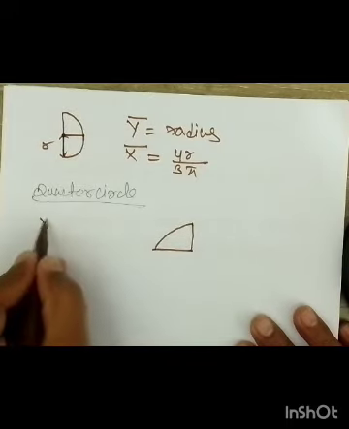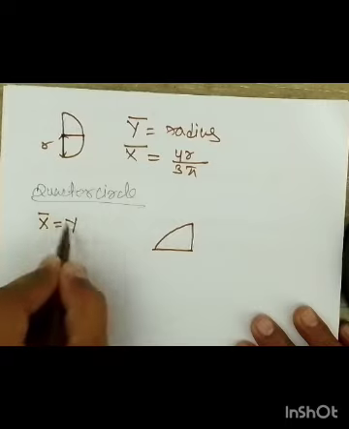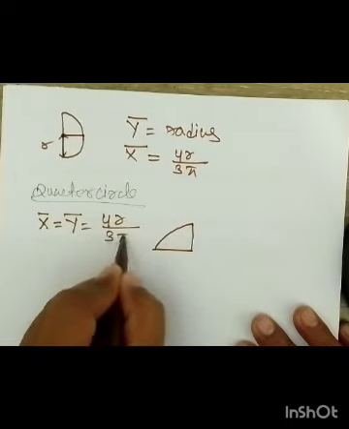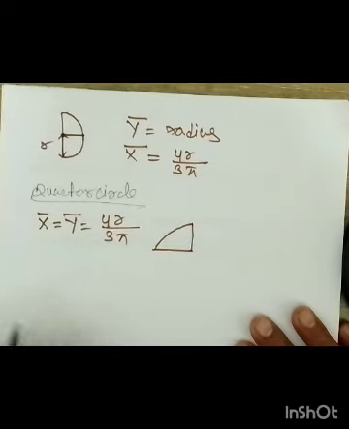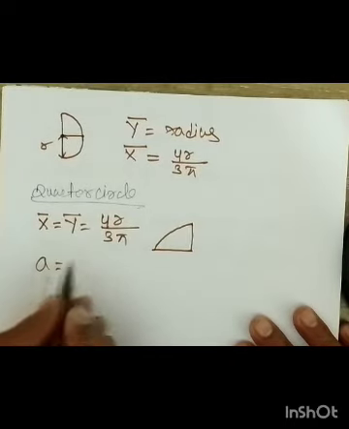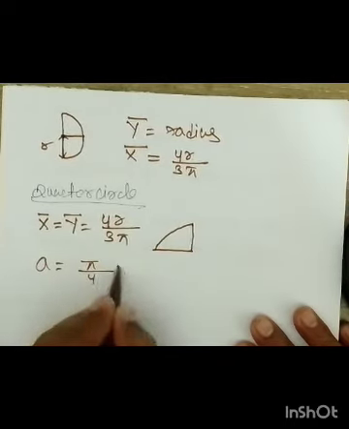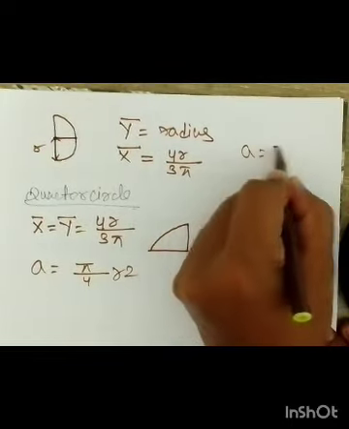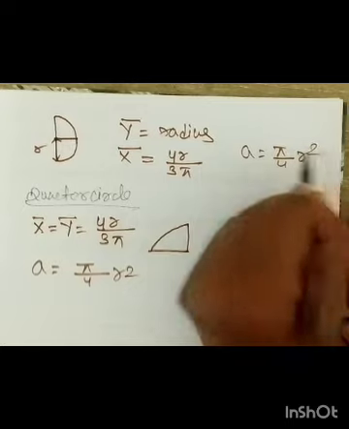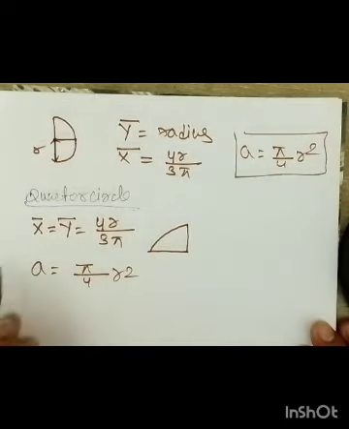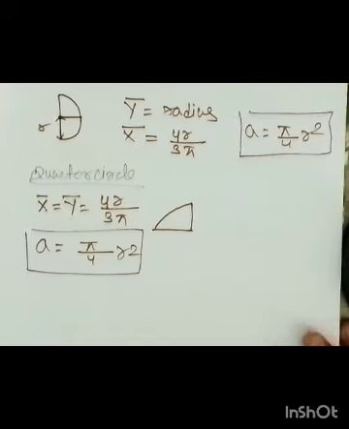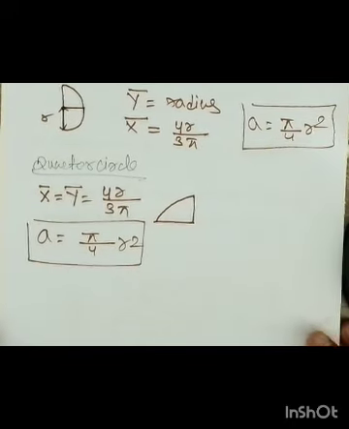For the quarter circle, x equals y equals 4r by 3 pi. And the area of the quarter circle is pi by 4 r square, and for the semicircle the area is pi by 2 r square. This is additional information I have. As you are engineering students, you must have this idea.